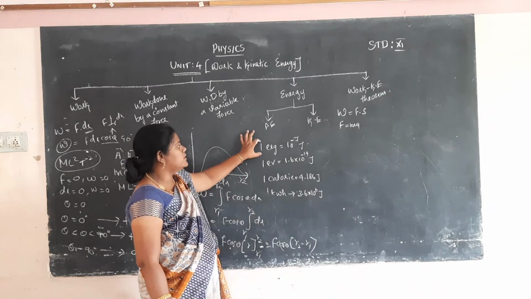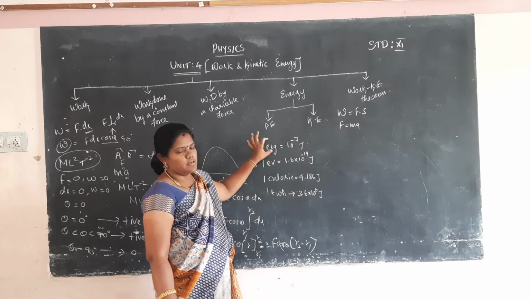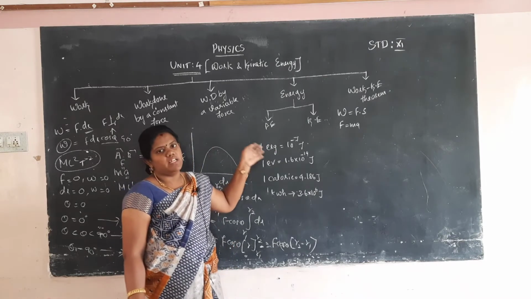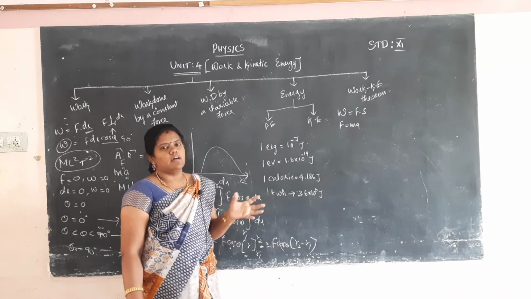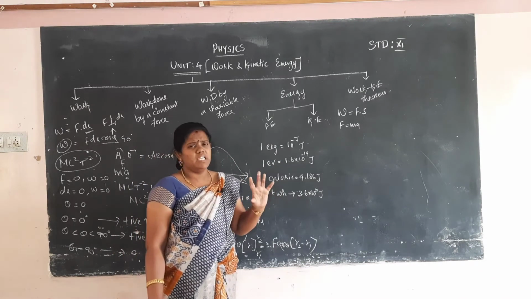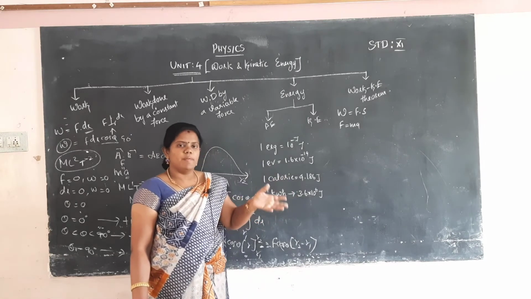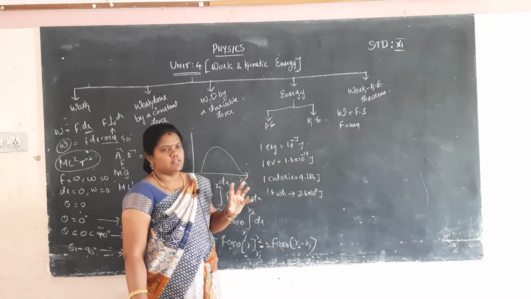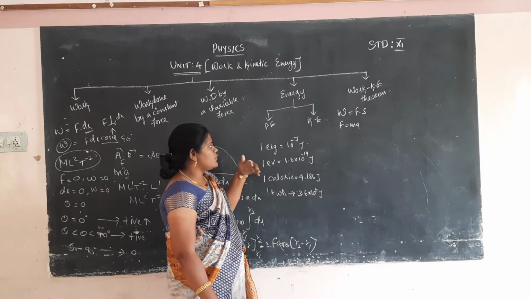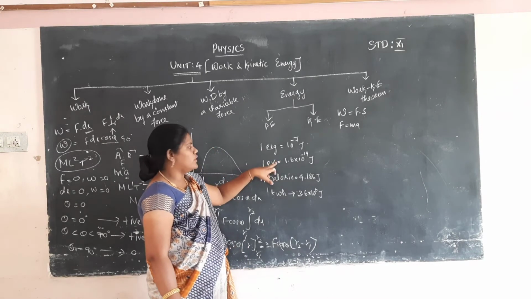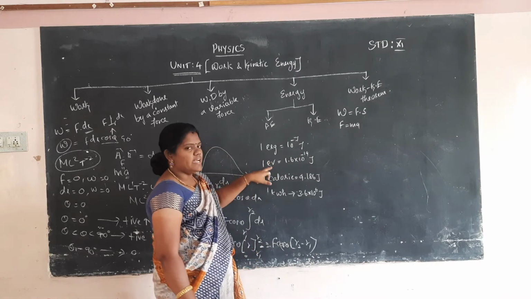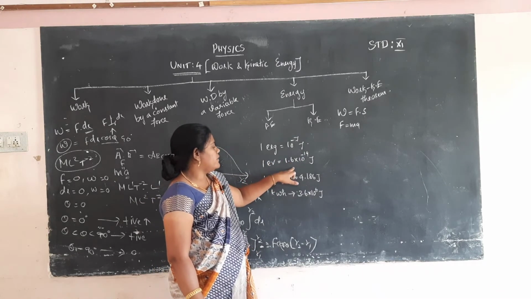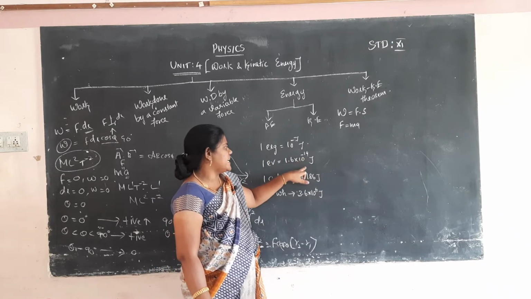Normally the unit of energy is joule. Energy and work have equivalent units. Most probably work and energy are an equivalent phenomenon. Okay, so various forms of energy values: 1 erg is equal to 10 power minus 7 joule. 1 electron volt is equal to 1.6 into 10 power minus 19 joule.